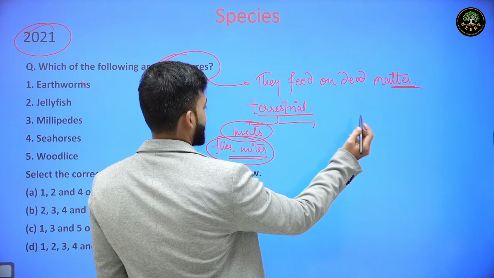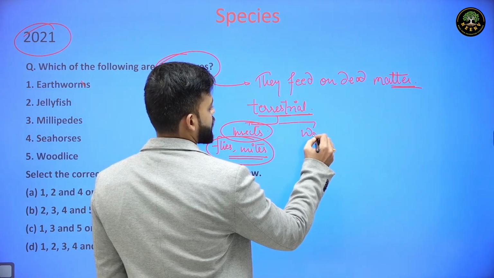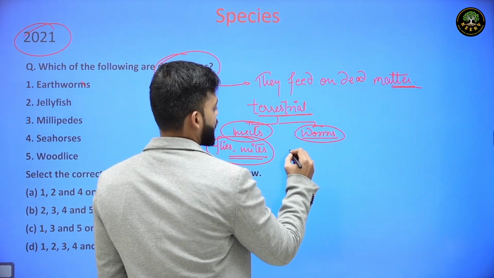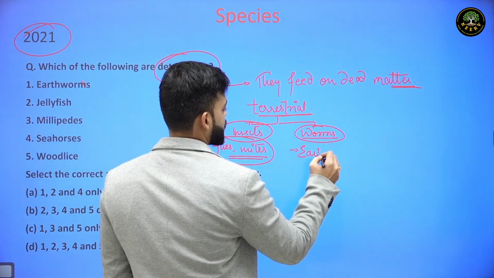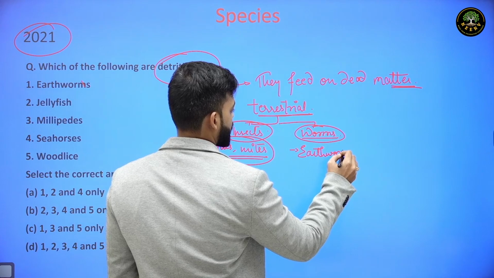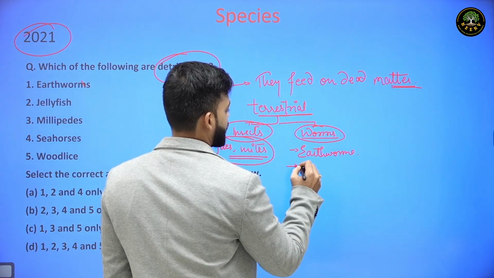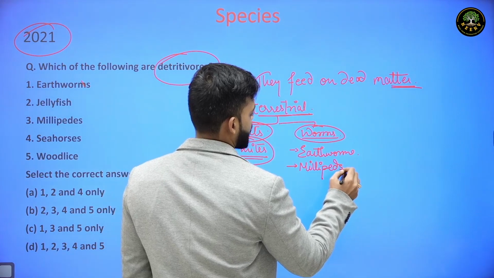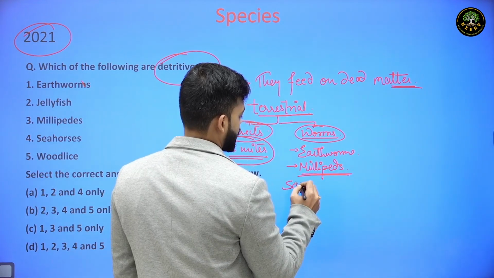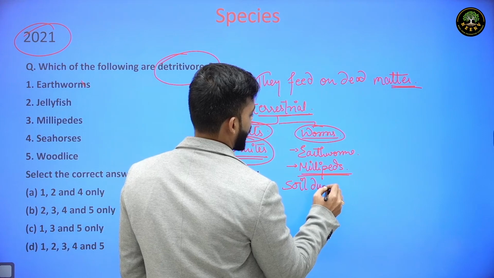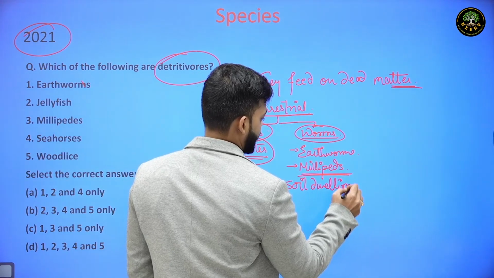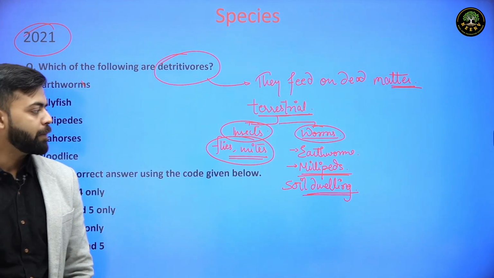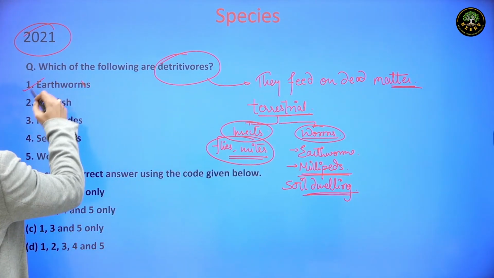If we see worms or invertebrates, then among invertebrates, earthworms and millipedes, centipedes are examples of soil-dwelling detritivores. They feed on dead matter that is in the soil. So, earthworms and millipedes are examples of detritivores.